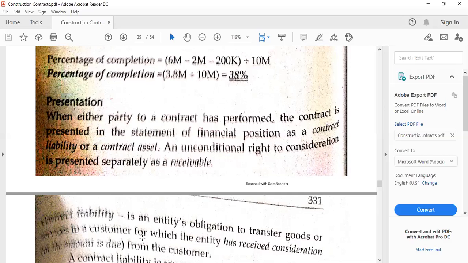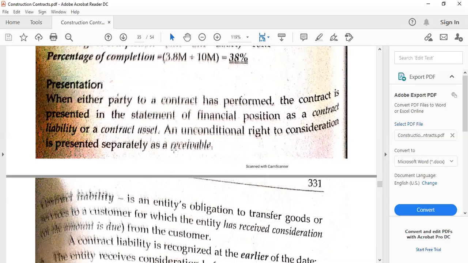For the presentation, there will be certain items that will be presented on the statement of financial position. And one of that is either we present something as, for example, contract asset or contract liability or receivable. Now, in this case, because this is a sale transaction, or let's just say for services that we have rendered, so that's a service income, or we can also say still a sale.